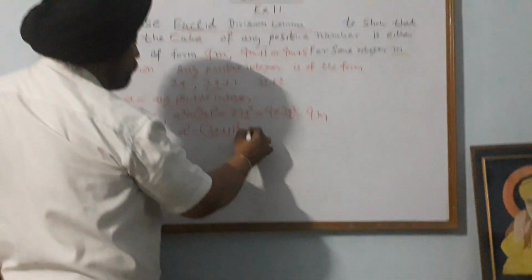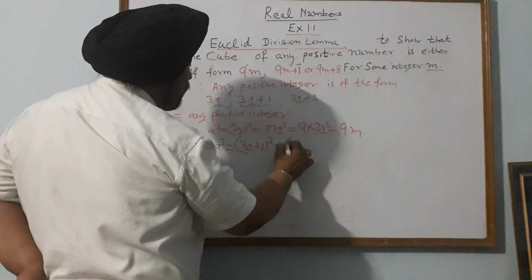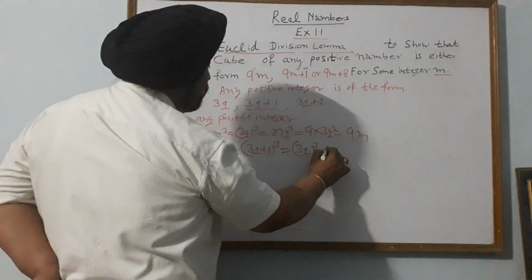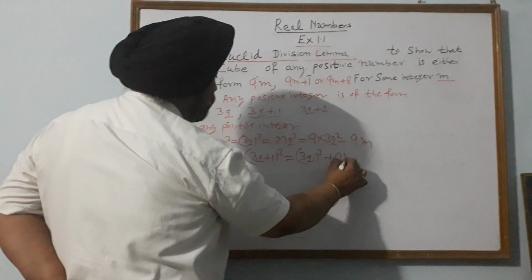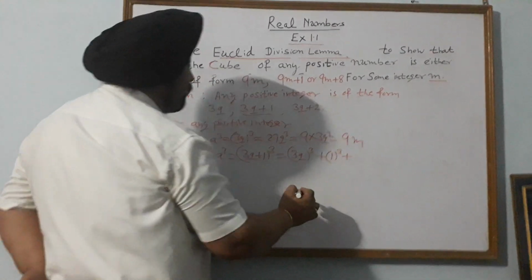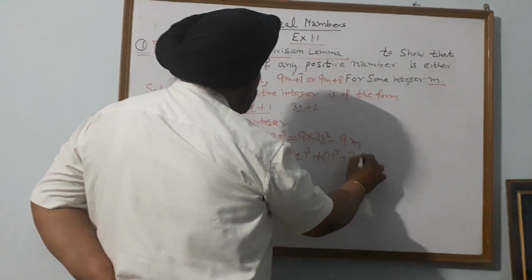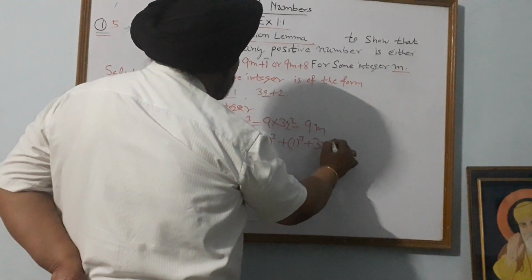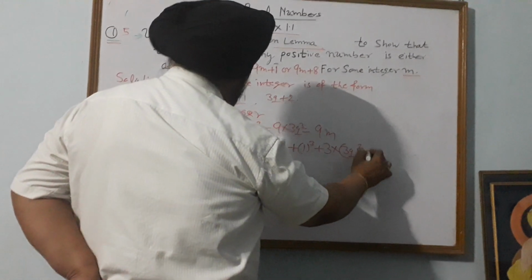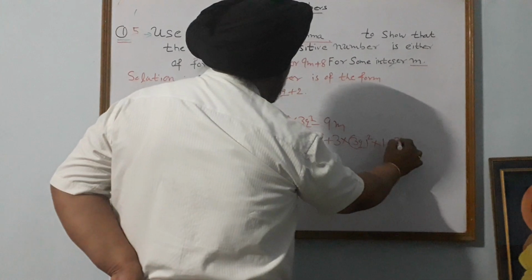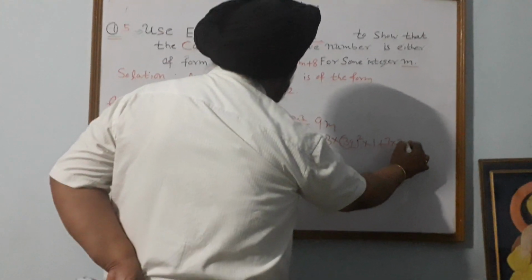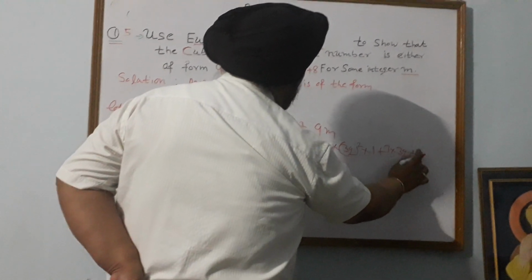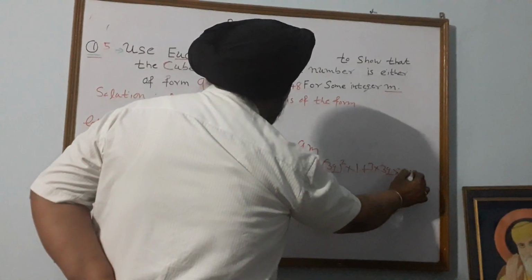So we will open this by this identity: a cube is (3q) cube, plus b cube, 1 cube, plus 3 into a square, that is (3q) whole square, into b, which is 1, plus 3 into a, that is 3q, into 1 square.